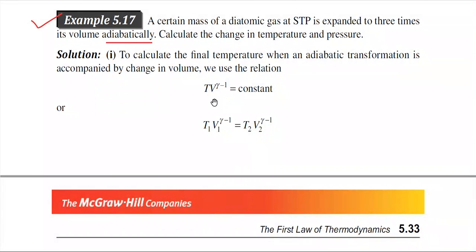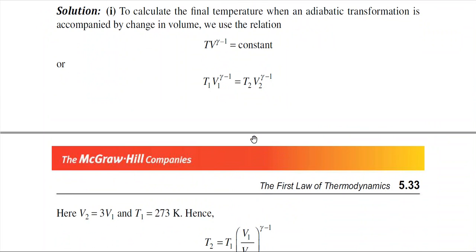So you use the TV relation. I have already discussed 3 types of relation, the TV, TP and PV relations, in the earlier lecture. The TV relation is T V to the power gamma minus 1 equals constant. That is why T1 V1 to the power gamma minus 1 is equal to T2 into V2 to the power gamma minus 1.